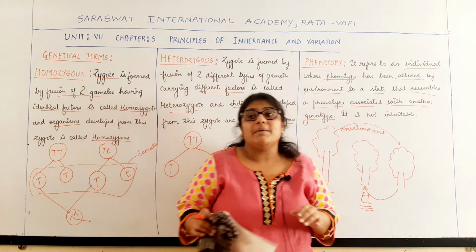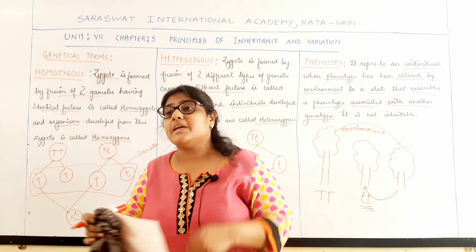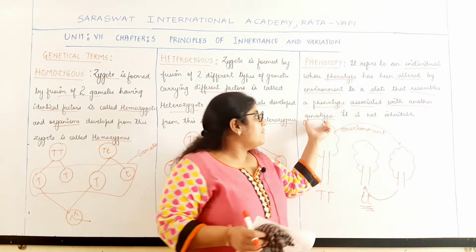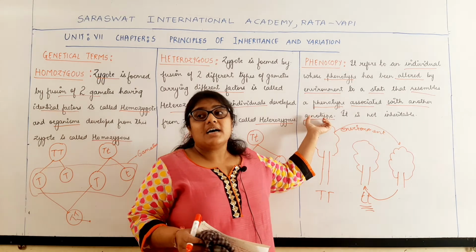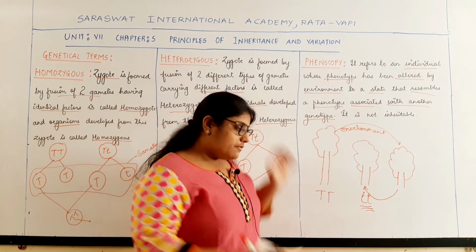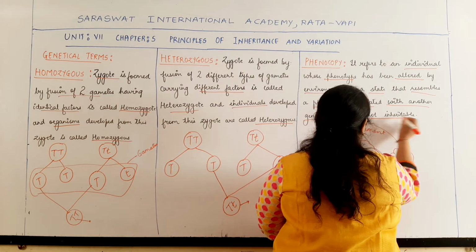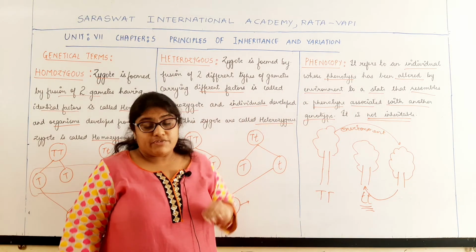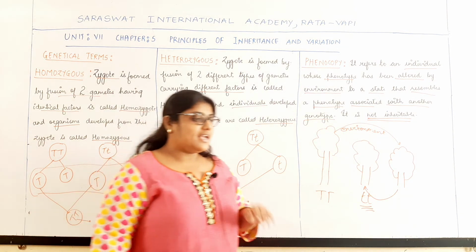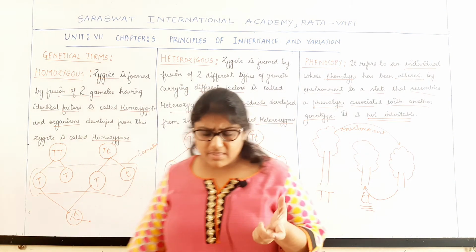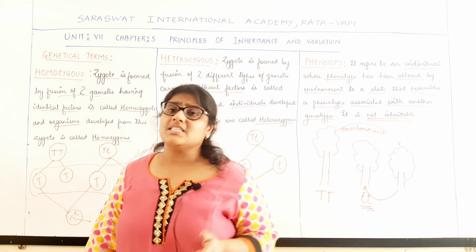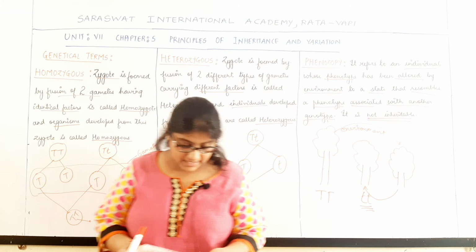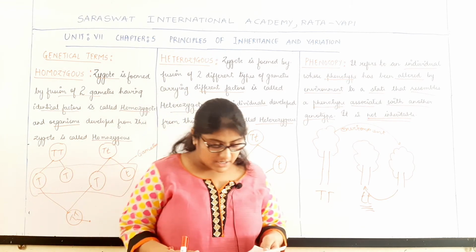Phenocopy. Phenocopy means the phenotype has been altered and it is copied to the phenotype which is represented by another genotype. We should keep in mind that it is not inheritable. Phenocopies are never inheritable. Now there are two other terms: one is the wild allele and the other is the mutant allele, which we will be studying later on.